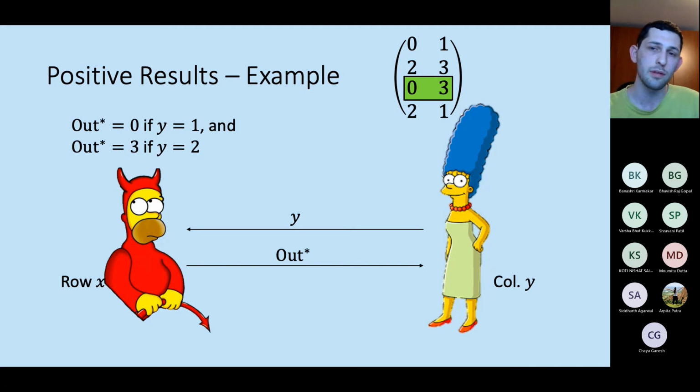So the simulator can send this input to the trusted party, force Marge to output the same thing as in the real world, and also learn her input, because whether he receives 0 or 3 completely reveals to him the input of Marge. This is the reason the protocol is secure, and a very similar protocol also works for spiral functionalities.